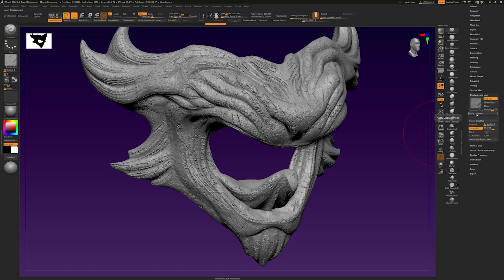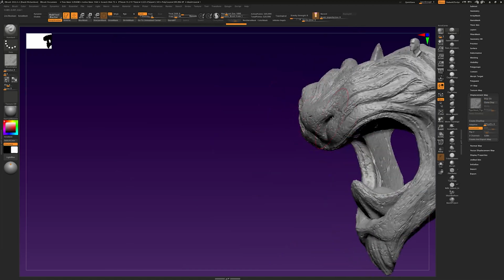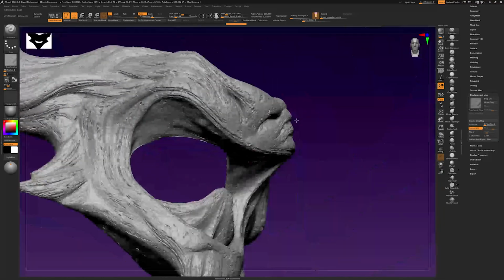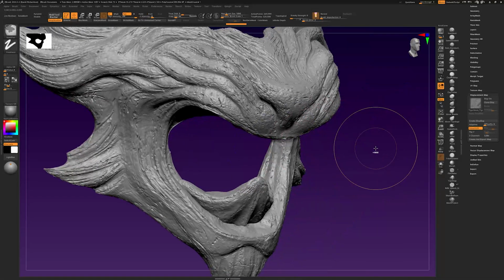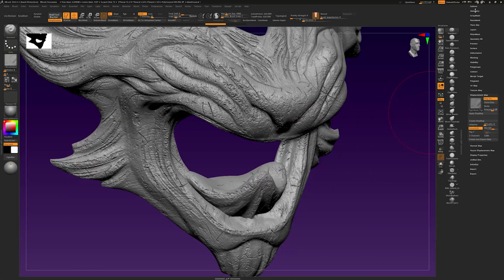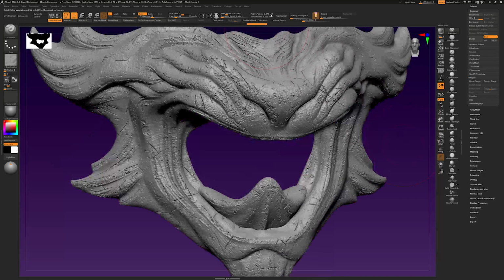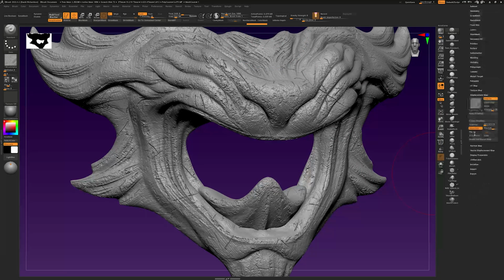If we press Apply Displacement Map, we don't have enough subdivision levels to support that detail because it's been decimated. So we're going to undo that, go into Geometry, and subdivide this. We'll need maybe two more subdivision levels. My limit is usually below 10 million polys. Now we'll go back into Displacement Map and apply displacement map.